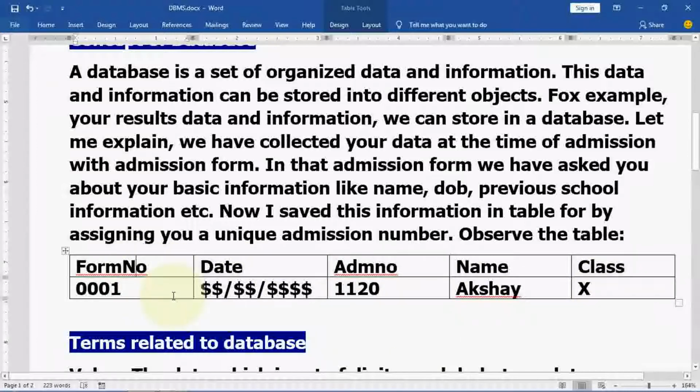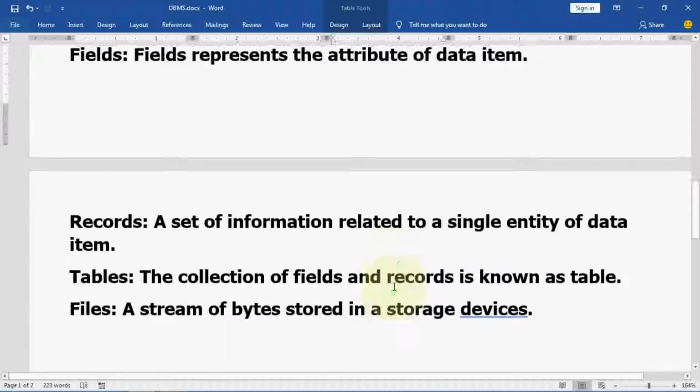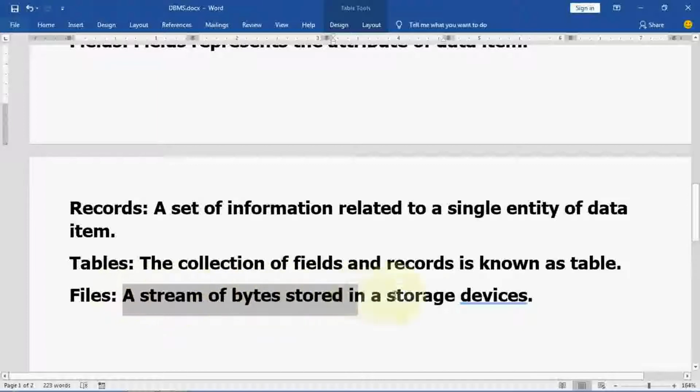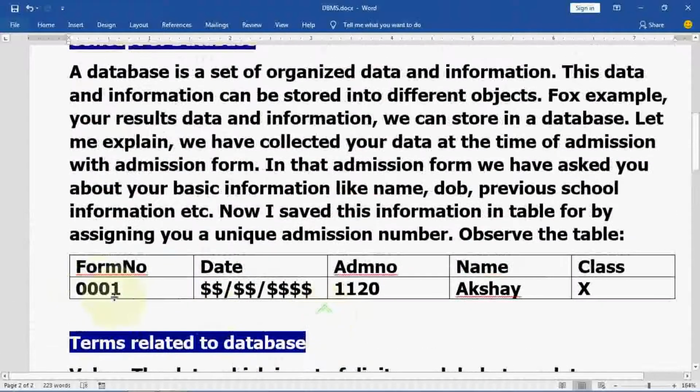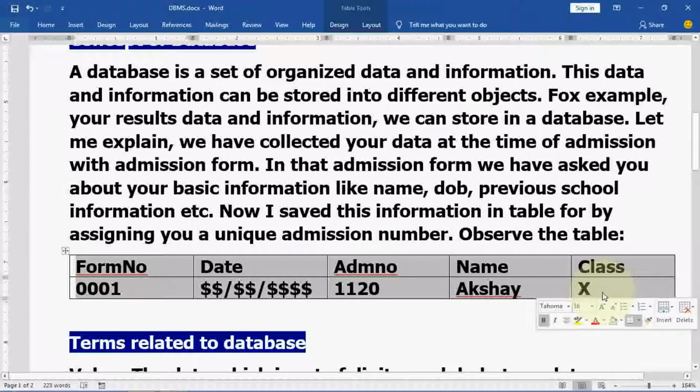A table can also be identified as a relation in a database management system. And the last one is files. A file is a stream of bytes stored in storage devices. When you complete this data and save it, it is stored in the form of a file. Everything is represented in the form of a file.